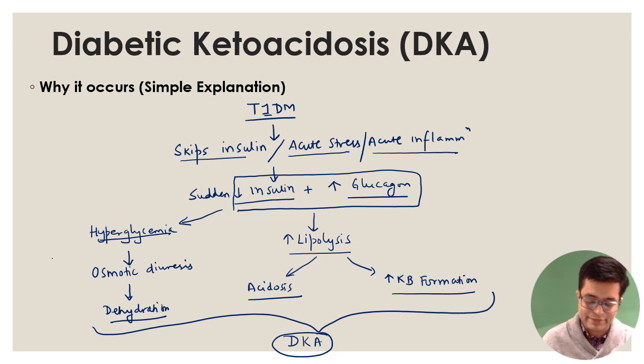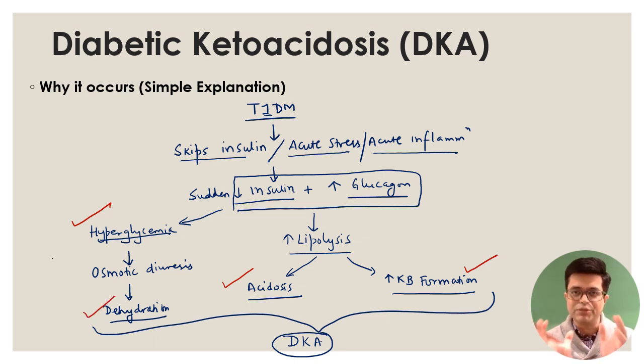Please understand that this is a very simplistic way of showing it, but if you understand it well, and if the examiner is asking you a tricky question, if the examiner is hell-bent upon checking whether you know diabetes properly or not, this much information should be good enough at your FMG level and even at your NEET PG level to understand what is happening. So a diabetic ketoacidosis patient will have hyperglycemia, there will be metabolic acidosis, there will be ketosis, and the patient will be dehydrated. And this is how the patient will manifest.